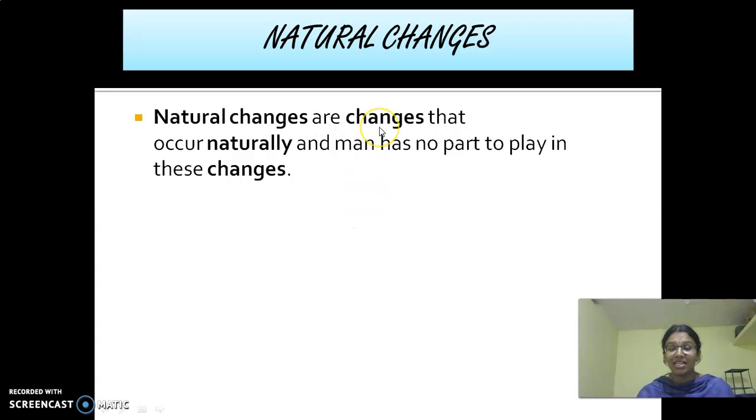Next we are going to see the next type of change. That is the third type: natural change and man-made change. Natural and man-made. So look here. Natural changes are changes that occur naturally, and man has no part to play in these changes.